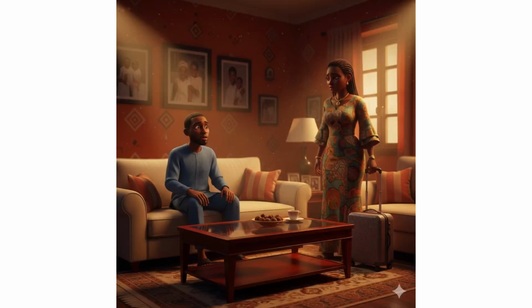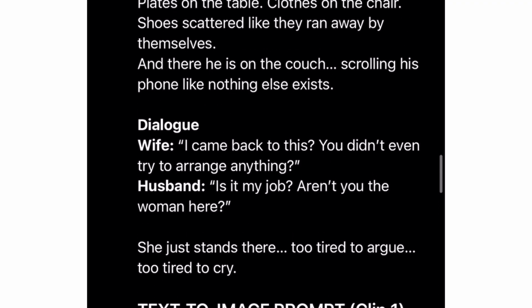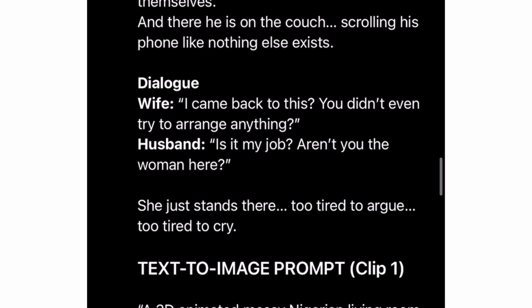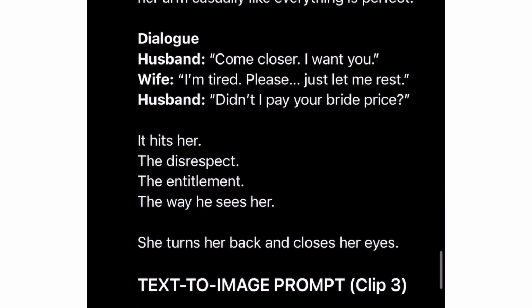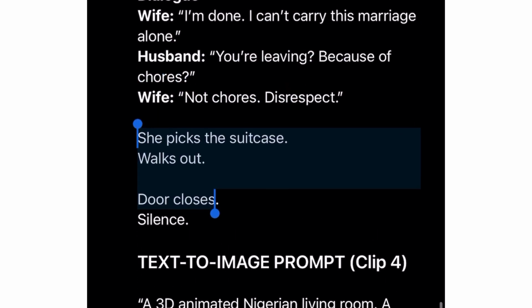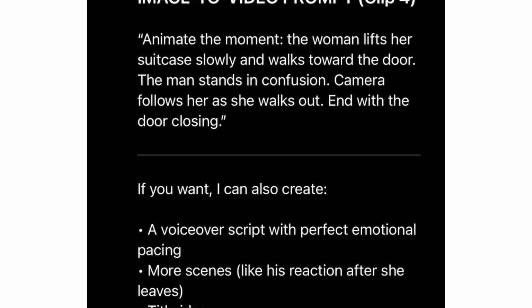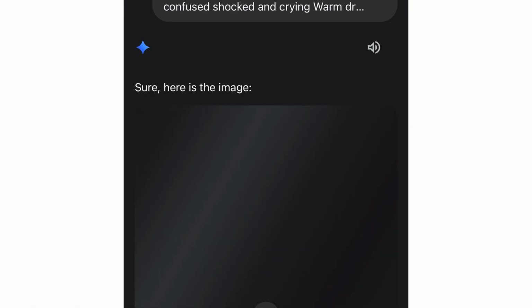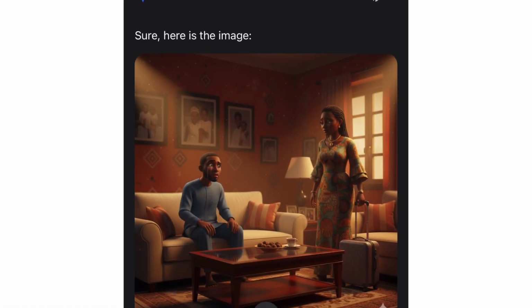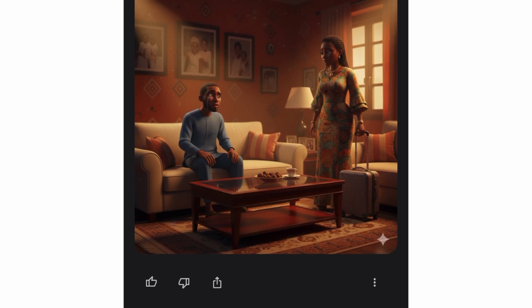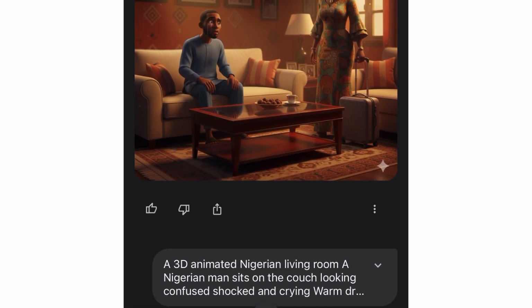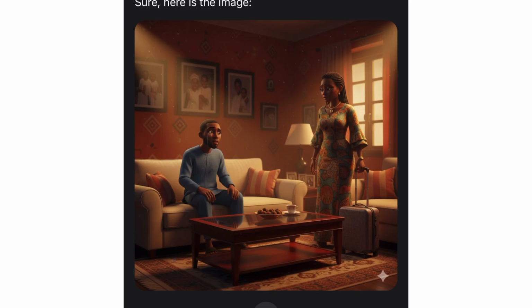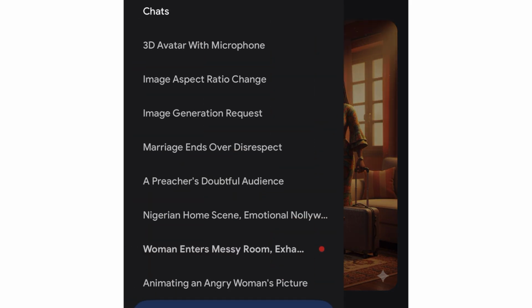After generating my image, what I have to do next is go back to ChatGPT to copy the image to video prompt. When you copy it, you go back to Gemini and paste it. If you are copying the image to video prompt, make sure that you copy it along with the dialogue, so that once the video is generating, it will be saying what you wanted it to say. This is the way I copied it and pasted it on Gemini, and it generated this video for me, and it is very, very perfect. Everything was good on it. So this is the way you need to be doing it.